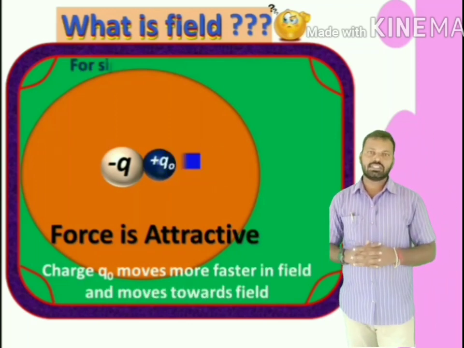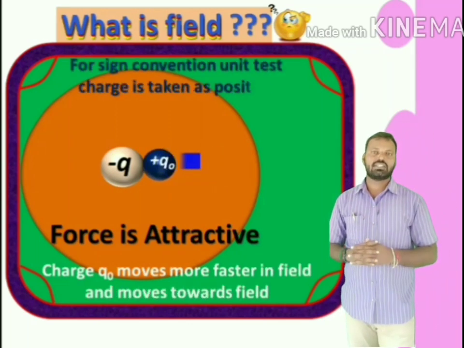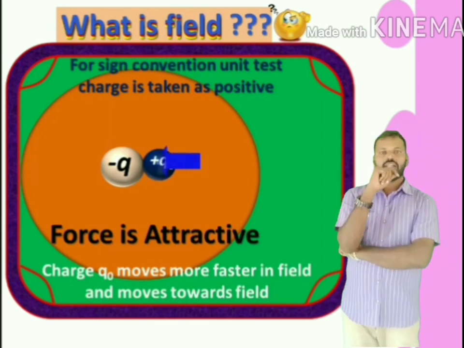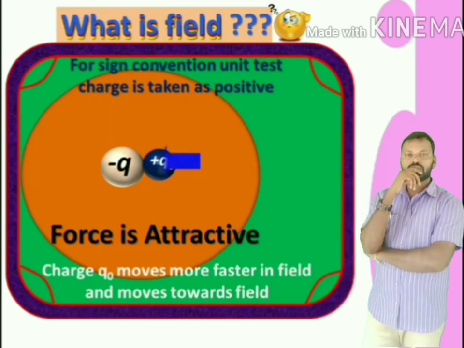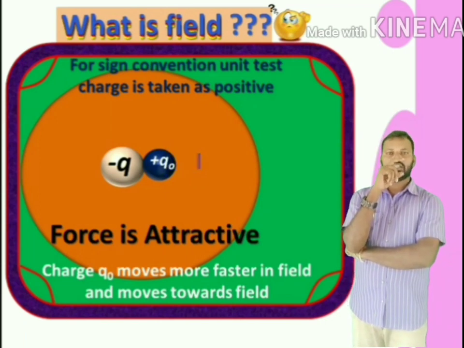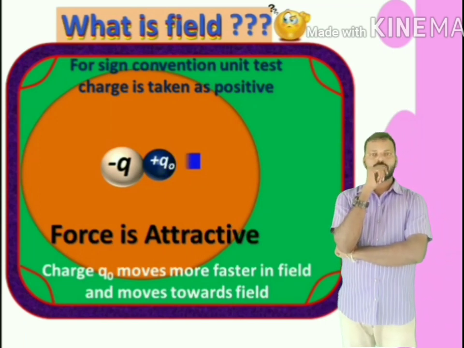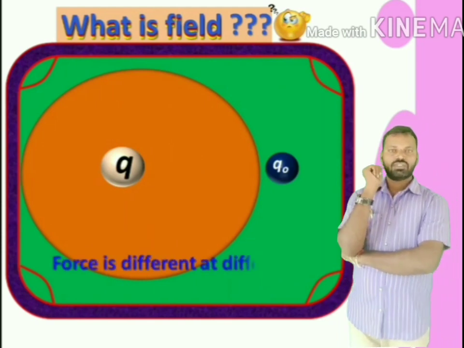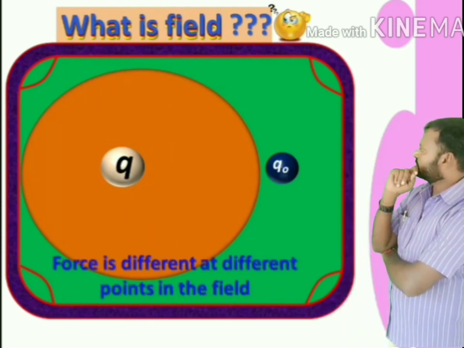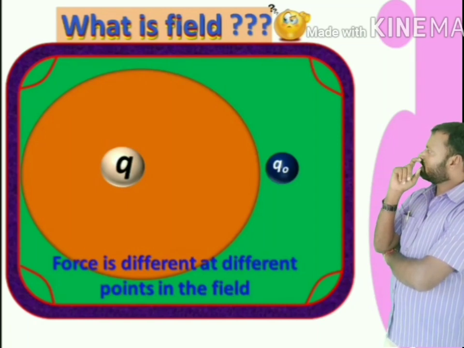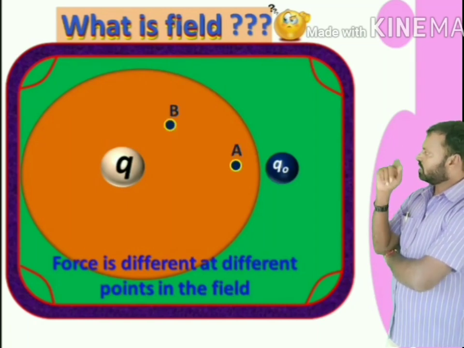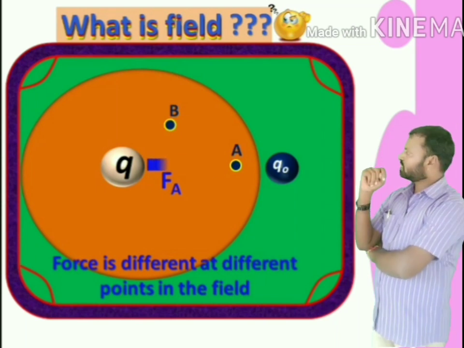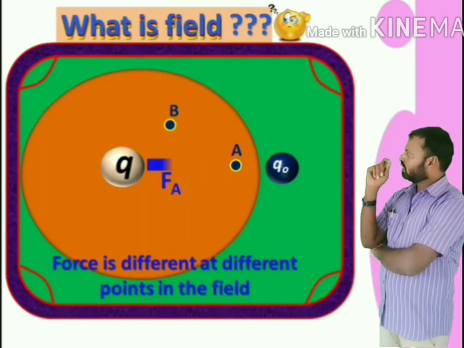For sign convention, the test charge is always taken as a unit positive charge. You can take a negative charge also, you will get the same force, but for uniformity, generally people take a positive charge as a test charge. The force experienced by the test positive charge is not equal at all points in the electric field. Let us suppose my Q0 is at this point, now the force experienced by Q0 is Fa.